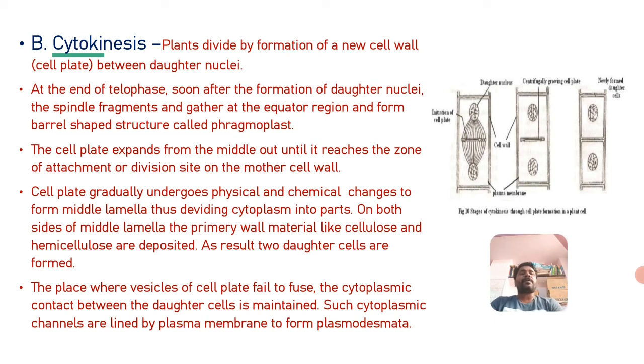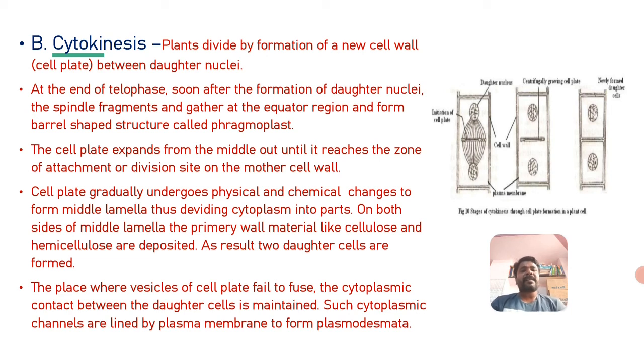As a result, two daughter cells are formed. At the place where vesicles of the cell plate fail to fuse, where there is no fusing of the cell plate, the cytoplasmic contact between the two daughter cells is maintained.